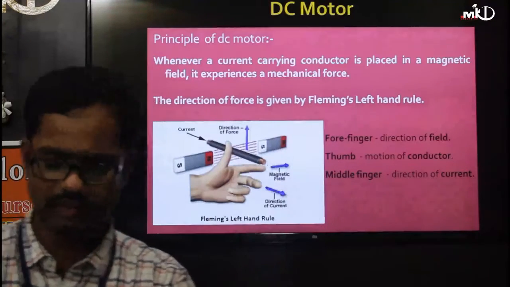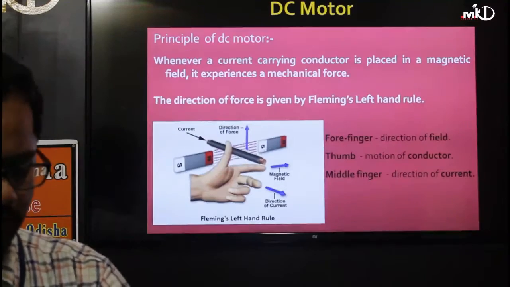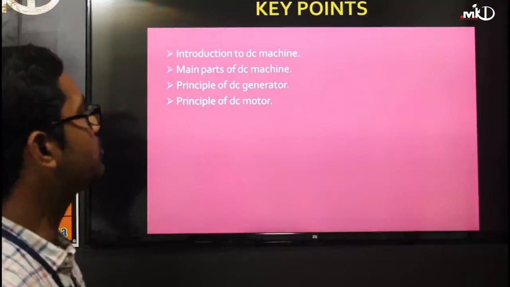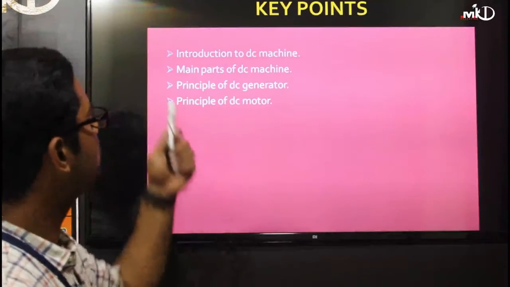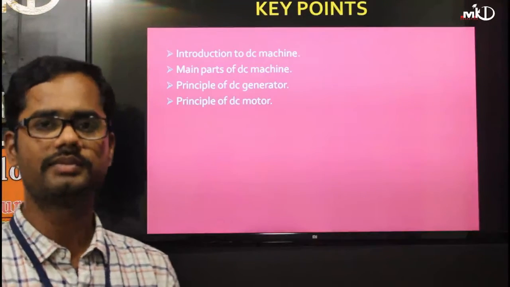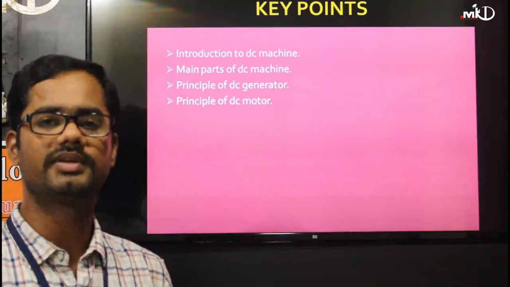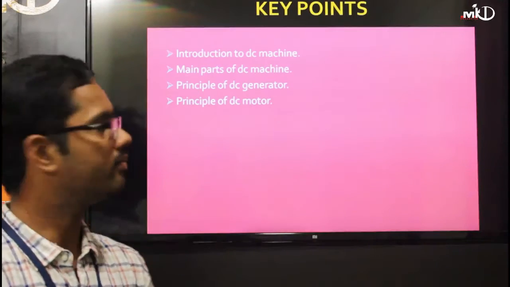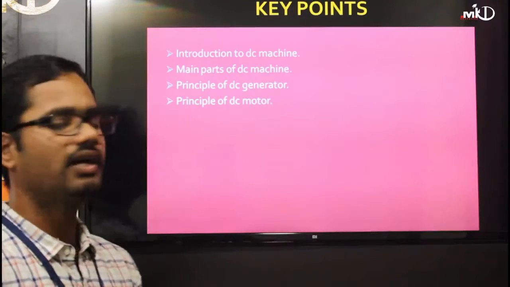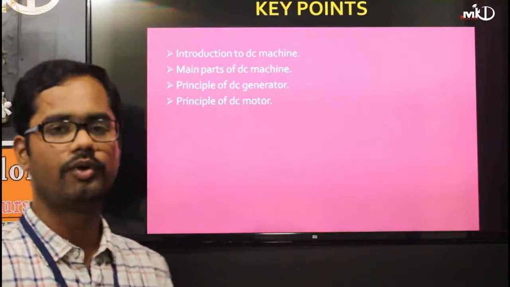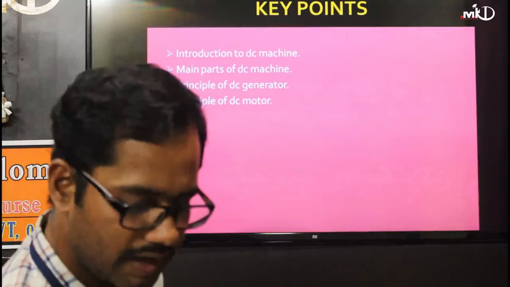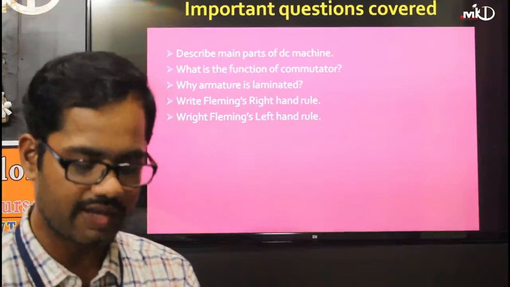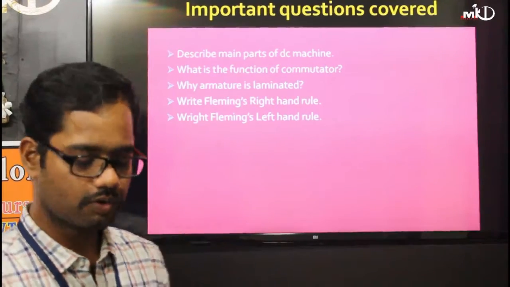Okay, with that the class is completed, but some important questions and key points are there. These are the key points we have covered. First is the introduction to DC machine: how it is a DC machine and why. That is completed. Then the different parts of the machine, then the principle of generator and the principle of motor. I have already prepared some important questions for you, which will be helpful from the exam point of view. So go through the questions.